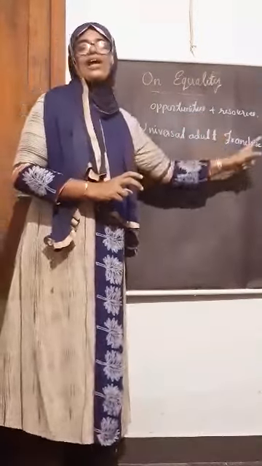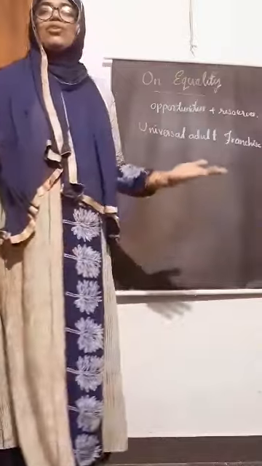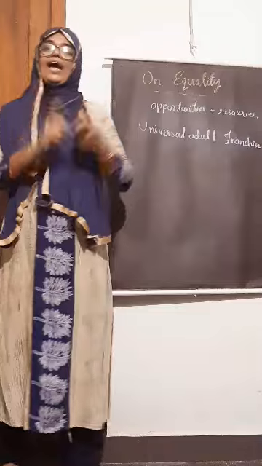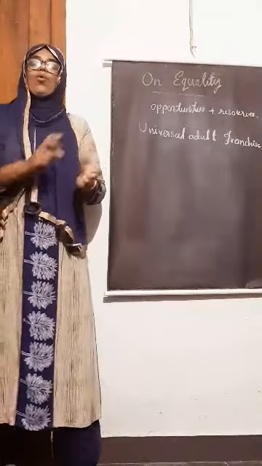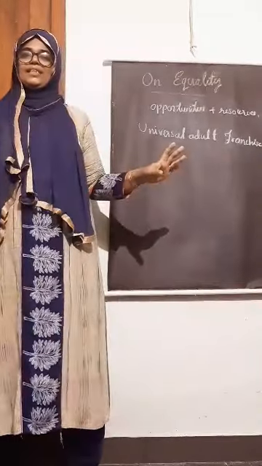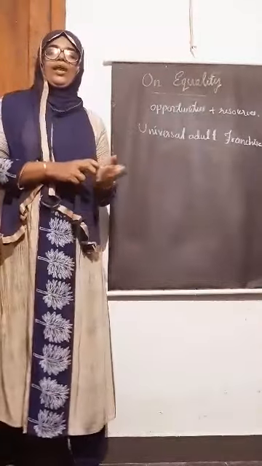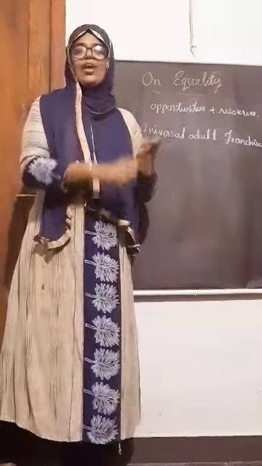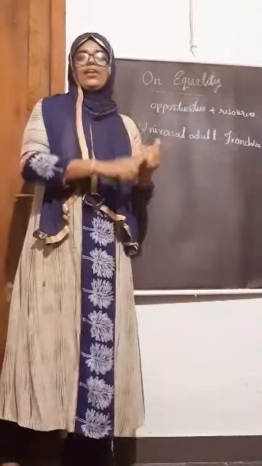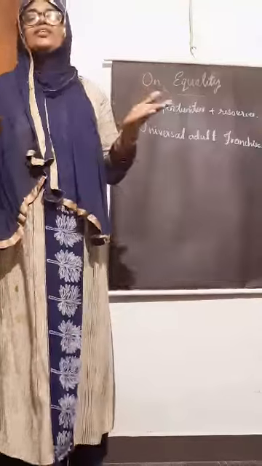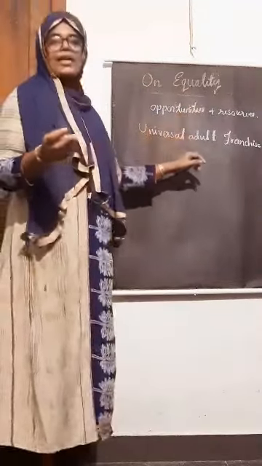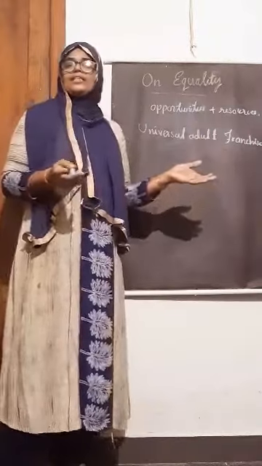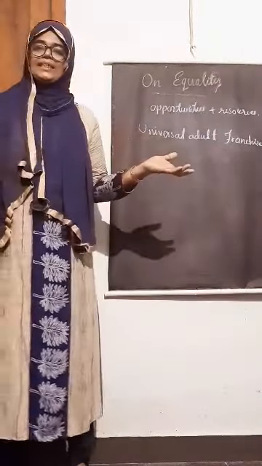Franchise means voting right. So what is universal adult franchise? It is the right to vote by all the citizens, irrespective of their caste, religion, region, language, wealth, taste and preference, clothing, color of the skin, etc. That is universal adult franchise. It is needed in democracy. Without universal adult franchise, democracy will be meaningless.